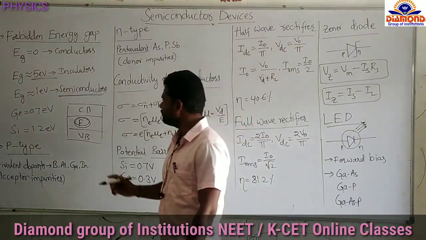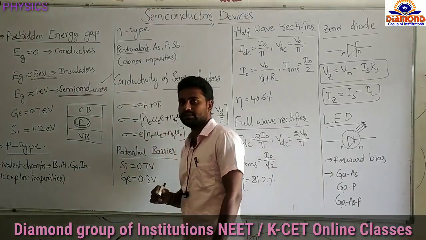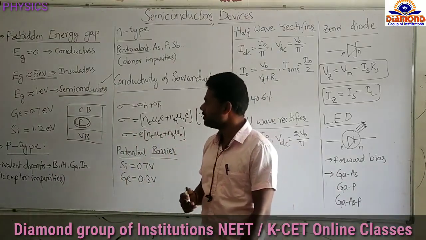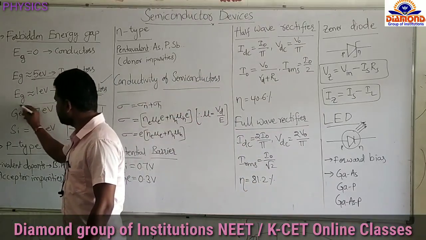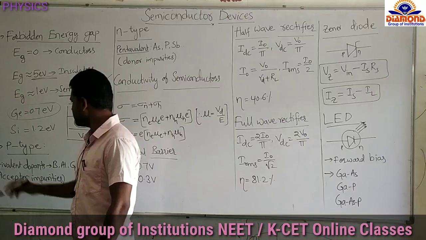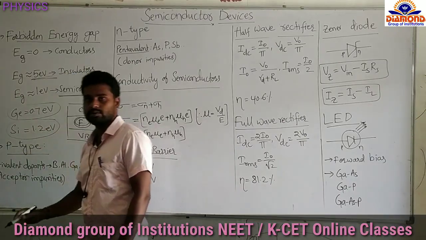So we have two semiconductors that we know, germanium and silicon. What are the forbidden energy gap values for germanium and silicon? Remember, these values are very important. The forbidden energy gap of germanium is 0.7 electron volt and that of silicon is 1.2 electron volt.